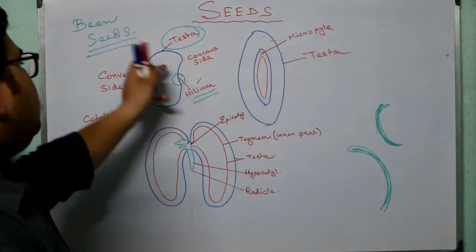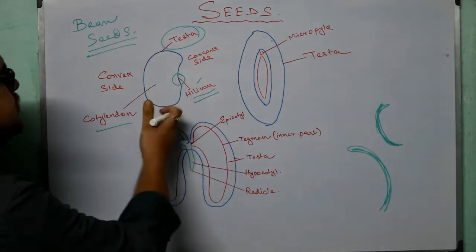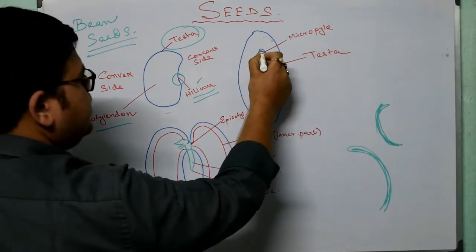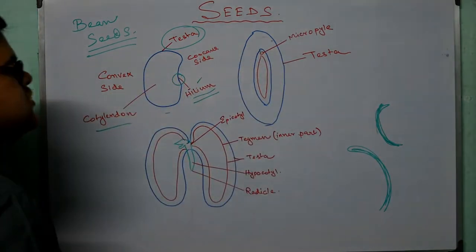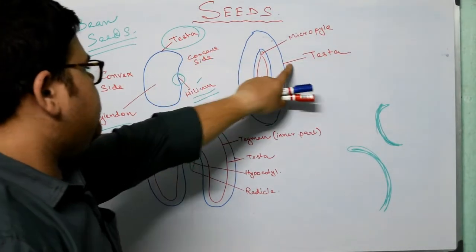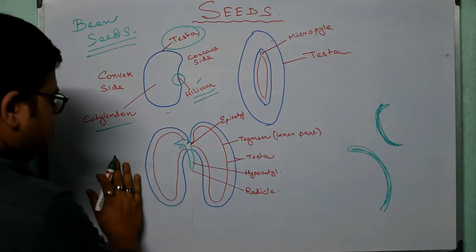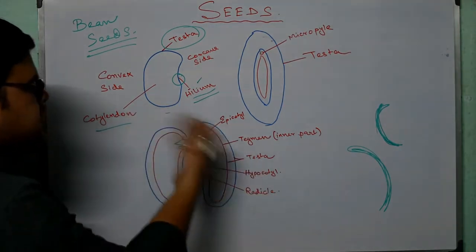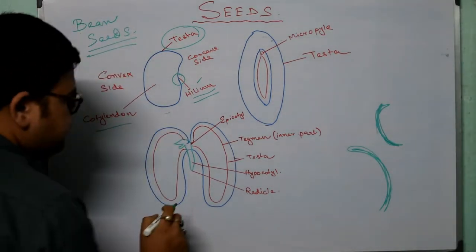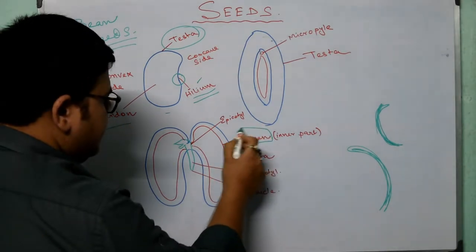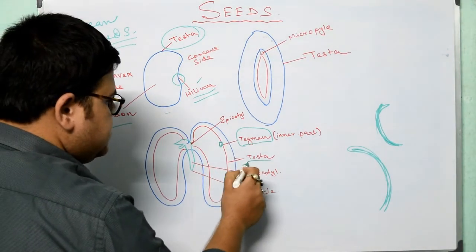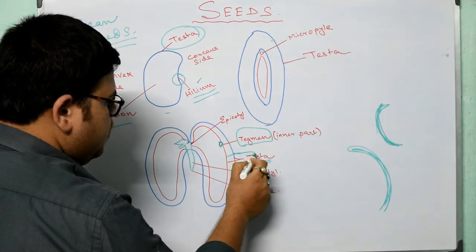Now if we just cut this part and see another view of this particular bean seed, we will find that here is a small opening which is known as micropyle, and this is testa, as I have already told. Now we are further studying another view of this particular bean seed. What we find over here, see, tegmen is the inner side of this part, and testa is the outer side.